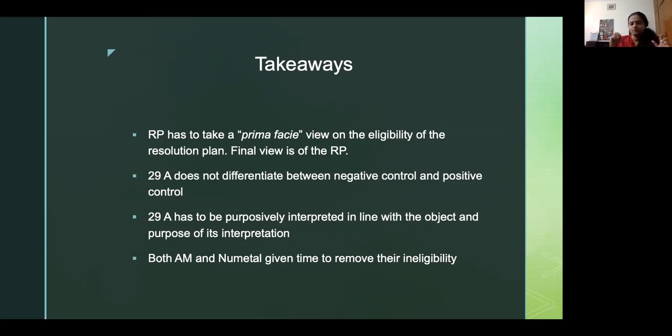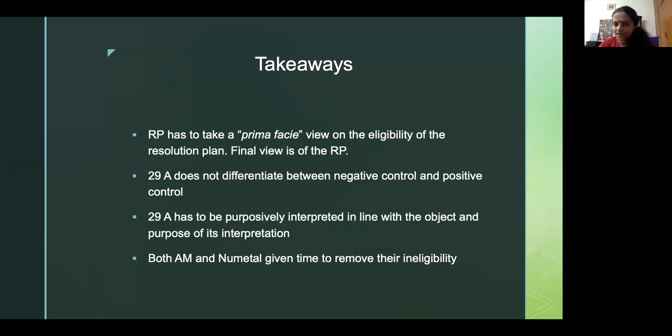And it said a couple of important things. 29A has to be given a purposive interpretation. Means you can't go into the corporate notions of what's control, positive control, negative control, whether that gives control or not. You have to look at the purpose behind 29A and who it sought to ban. If directly or indirectly those the code sought to ban are able to bid for the company, then those should not be allowed to bid.